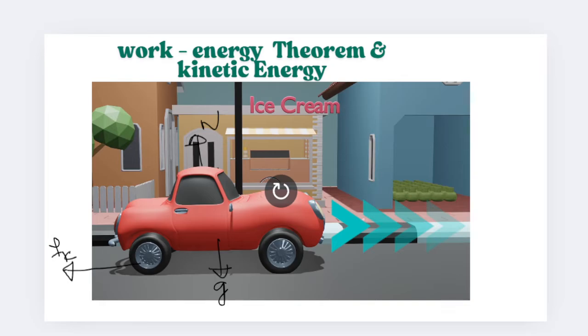So what is the definition of the work energy theorem? Work done by all forces is equal to the change in kinetic energy of the system. Kinetic energy means that if any object is in motion, it has kinetic energy. The object moves, and ultimately that is kinetic energy. So all the forces means the frictional force, normal contact force, gravitational force. Work done by all the forces is equal to the change in kinetic energy.